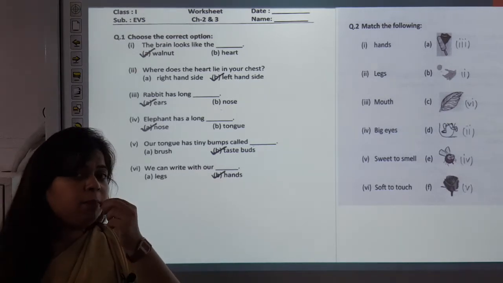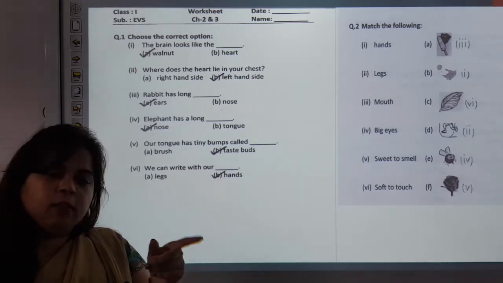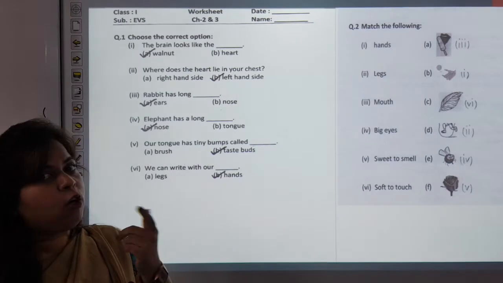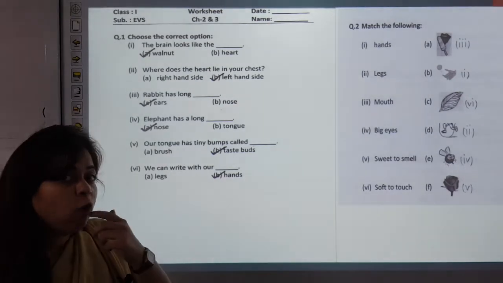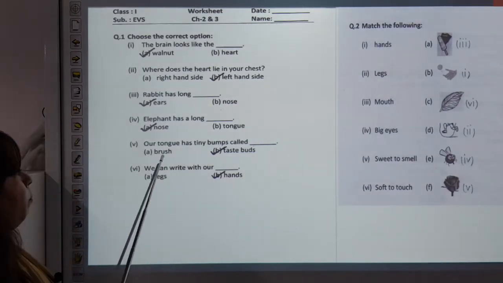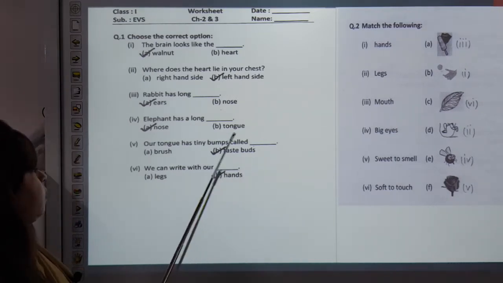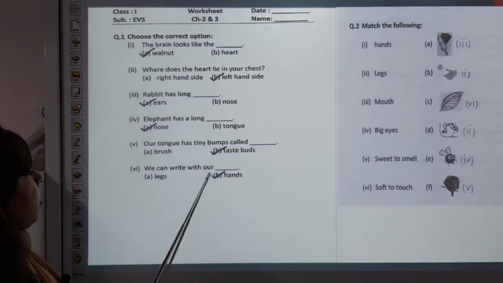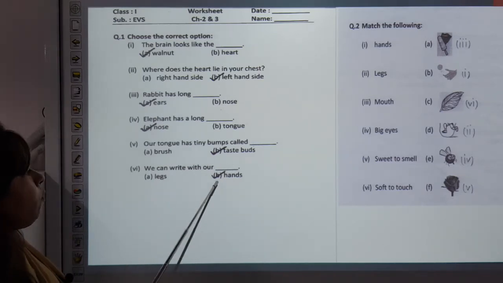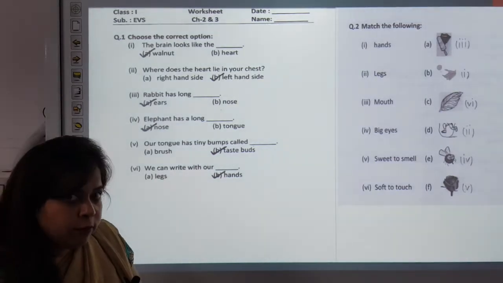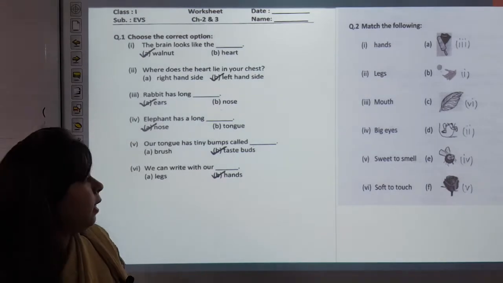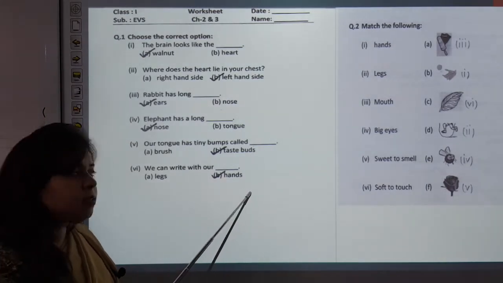Can you see tiny bumps on your tongue? Stand in front of a mirror and watch. You will be able to see. And what are these bumps called? Brush or taste buds? These bumps are called taste buds. We can write with our dash. With our legs or with our hands? Can you write with your legs? No. So the correct answer is hands.